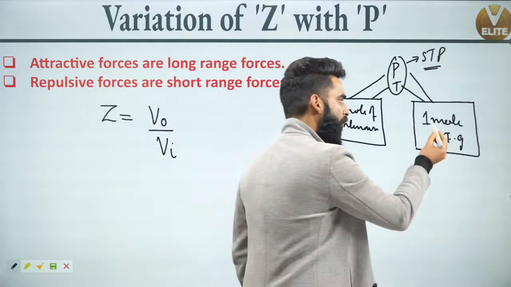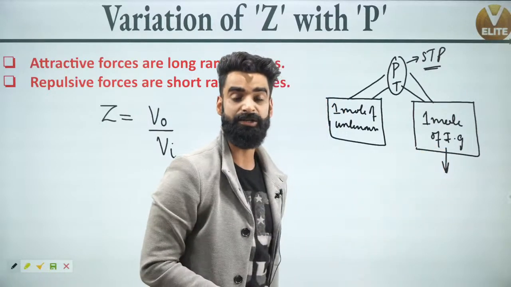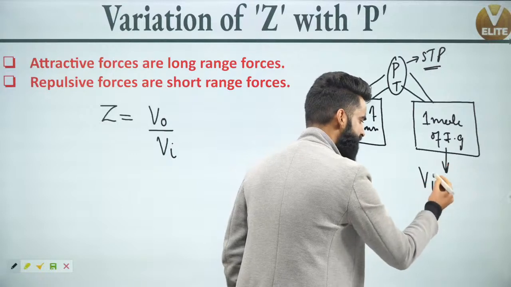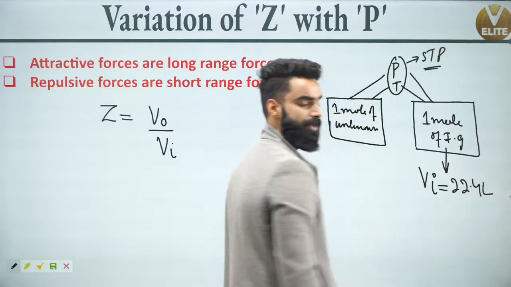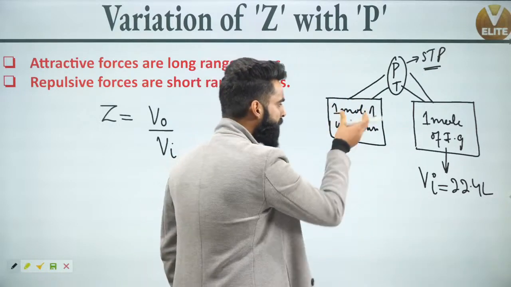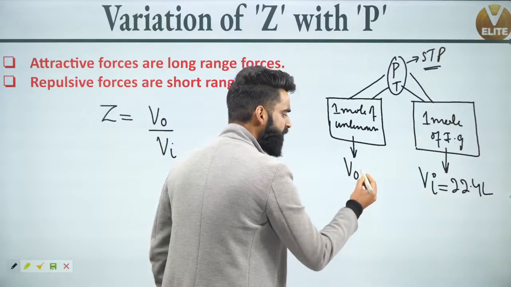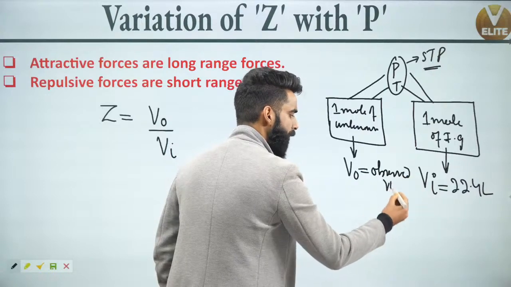And we already know 1 mole of ideal gas at STP occupies the volume of 22.4 liters. So the volume of this ideal gas, which I'm representing by V_I, is going to be 22.4 liters, correct? Let's say the volume occupied by this unknown gas is represented by V_0, and I'm calling V_0 the observed volume.